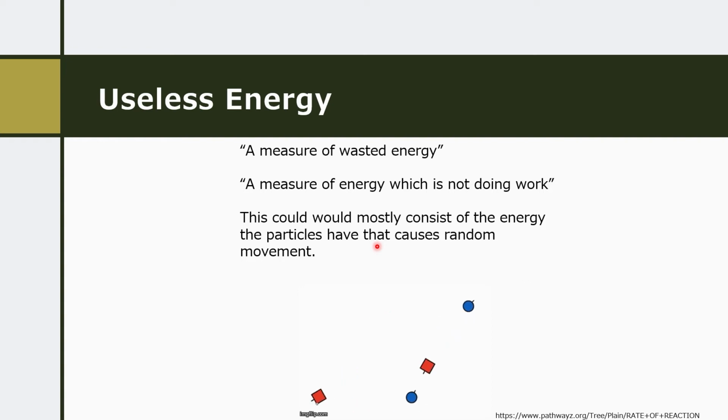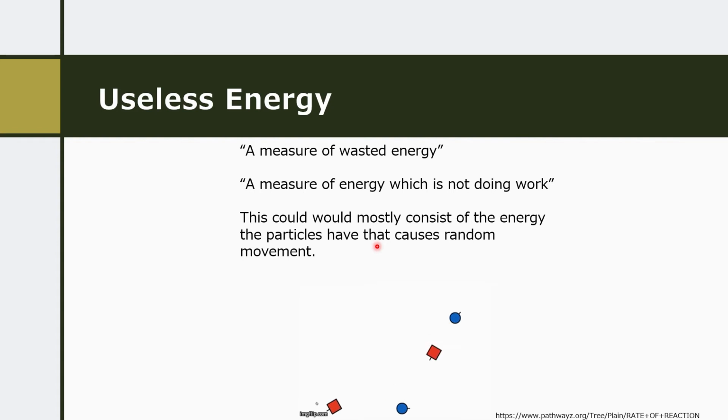This is quite a hard concept to define within the chemical sphere, and not something that I'm going to be spending too much time talking about. But mostly our useless energy, the energy that's not contributing to work in our examples, is probably because of the random movement that particles can end up having just because of the energy that they naturally have.